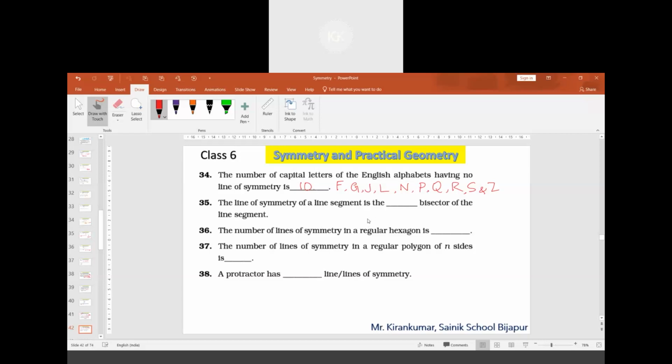Question number 35. The line of symmetry of a line segment is the dash of the line segment. This we will come across in this chapter, practical geometry. It is called a perpendicular bisector. Sir, what is the meaning of perpendicular and bisector? I will tell you the meaning of perpendicular bisector. For that, I have to show you something.